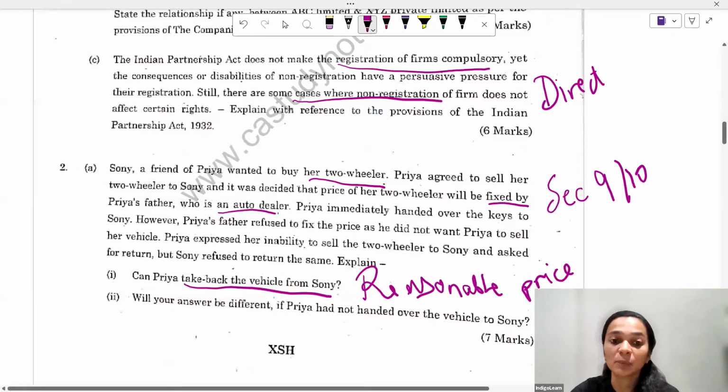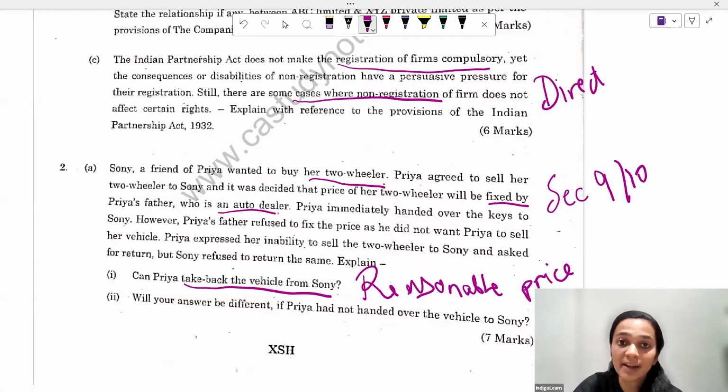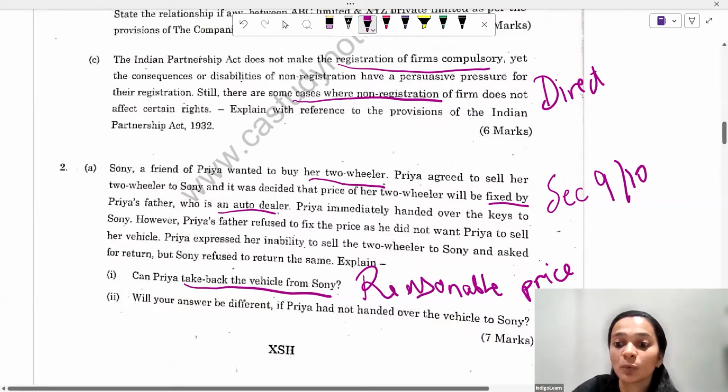Moving on to the second part: will your answer be different if Priya had not handed over the vehicle? Yes, definitely. If Priya had not handed over the vehicle, then the contract would have been void because the price, which was to be fixed by the third party, has not been fixed.